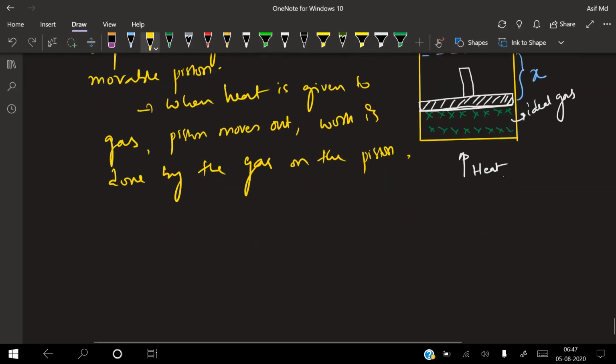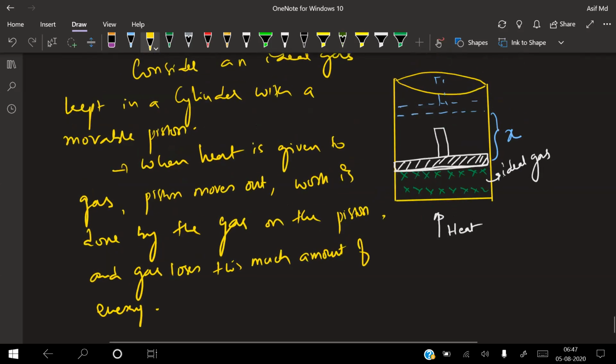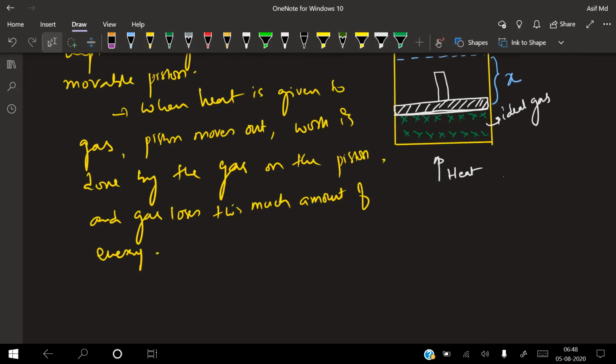And what happens to the gas? The gas loses this much amount of energy. Like say I'm giving 100% of energy, and I require only 20% of energy to move the piston up. That means 20% of the energy is lost, and the rest will still be in the gas. That means the gas gains energy as heat is supplied, and it is used to lose energy as work is done on it.